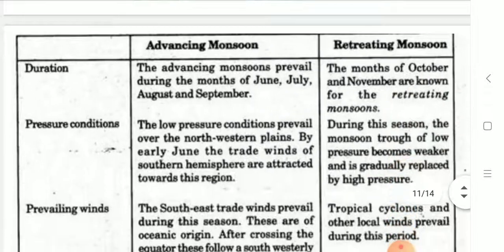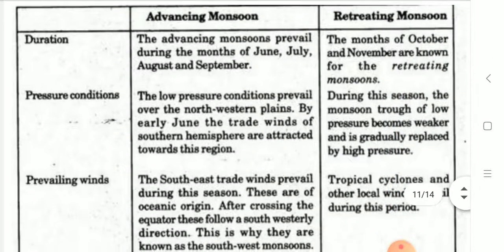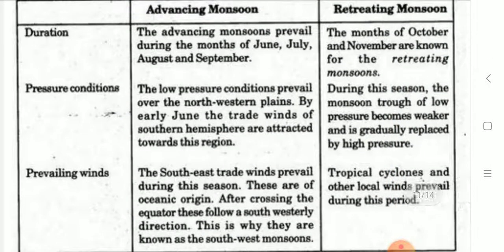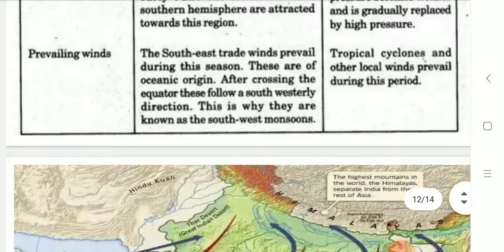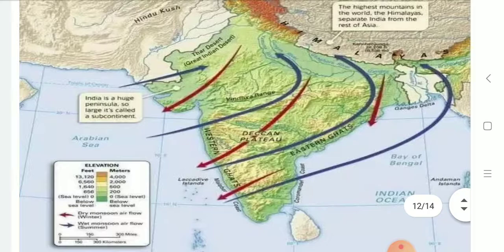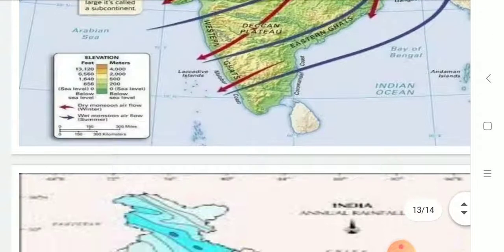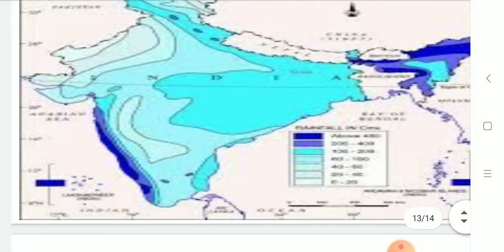This is the difference between the advancing and retreating monsoons in the form of a tabular column, taking into consideration the duration, pressure condition, and prevailing winds. This is a map showing the advancing and retreating monsoons, and we also have a map that divides India into different parts based upon the centimeters of rainfall that it receives.